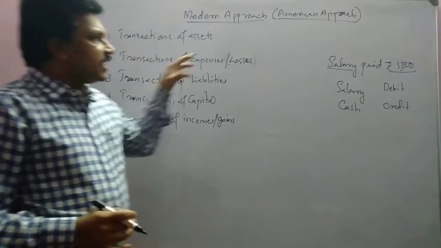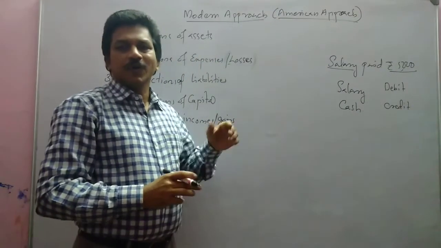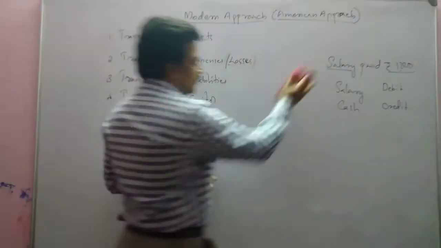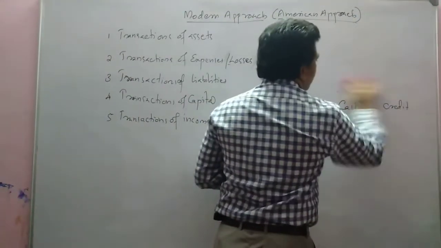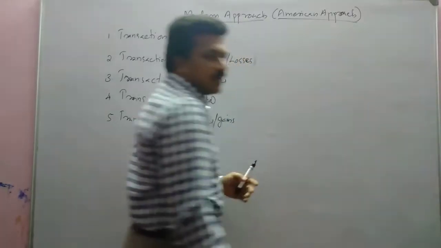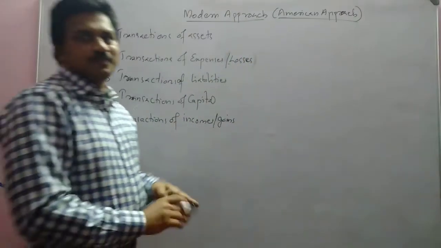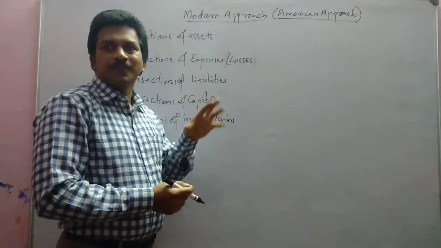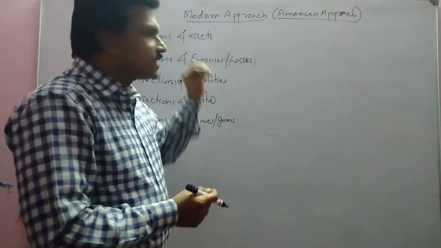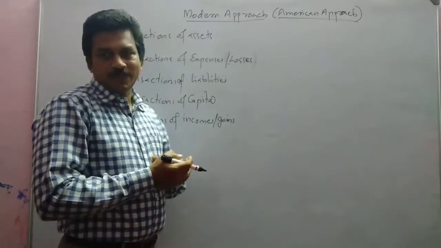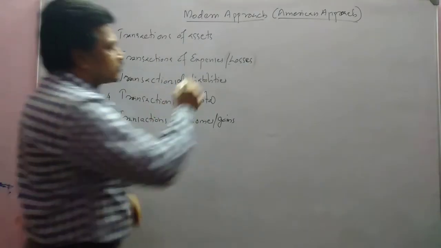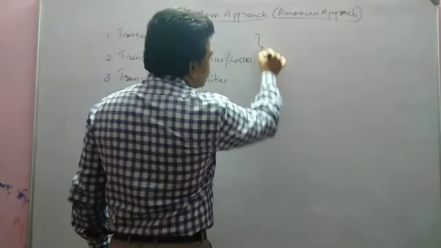Here we are going to see the rules of transactions of assets. Then expense also is there. Transactions of assets and expenses have the same rule.